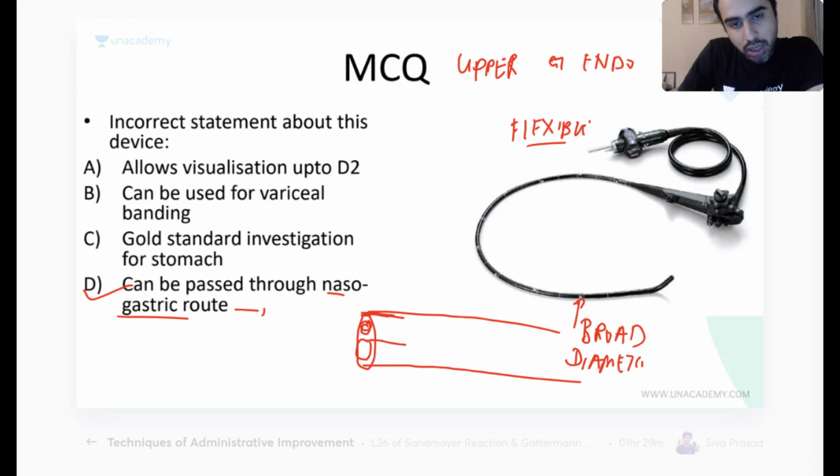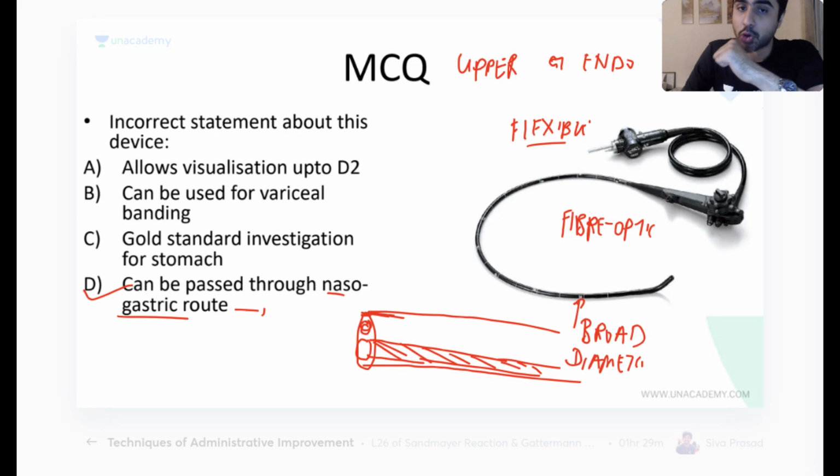The camera has a cable, which is made up of fibers. So these endoscopes are also called fiber optic endoscopes because they have fibers. If the person bites the flexible endoscope, and if the fiber gets damaged, the camera gets damaged. It's like the camera of your phone getting damaged. End of the story. The scope is useless, and a scope like this will cost lakhs of rupees.